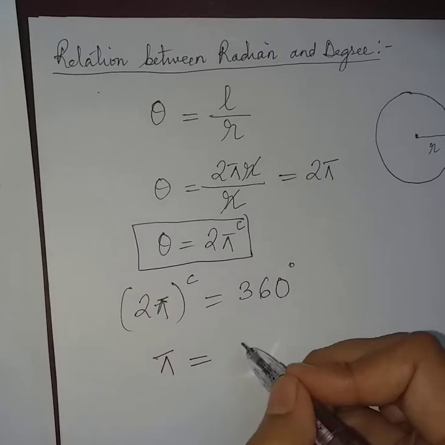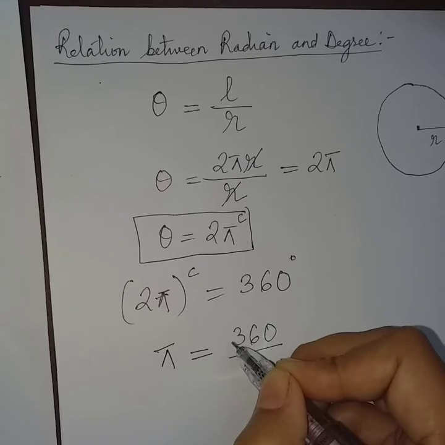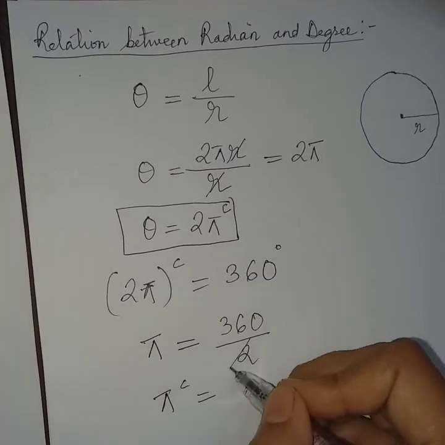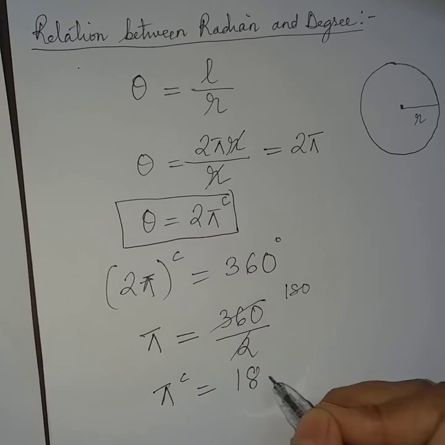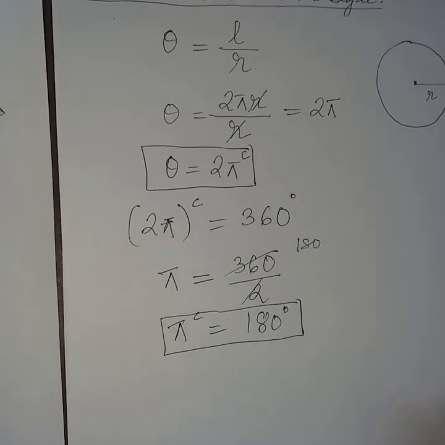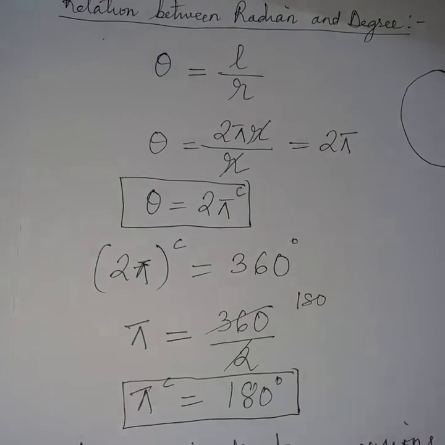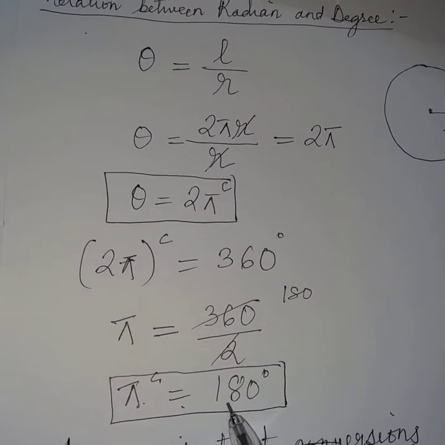If we take 2 to the other side, 360 divided by 2, pi radian will be equal to, if you cancel it, 180. So pi radian is equal to 180 degree. So we got the relation between radian and degree. The relation is pi radian is equal to 180 degree.